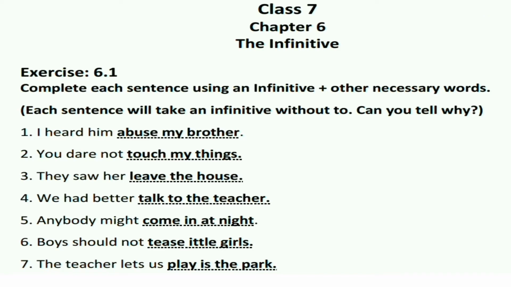Now, here is the exercise. Exercise 6.1. Complete each sentence using an infinitive plus other necessary word. Each sentence will take an infinitive without to. Can you tell why? This is because in this exercise we used bare infinitive. In bare infinitive, the root form of verb without to.